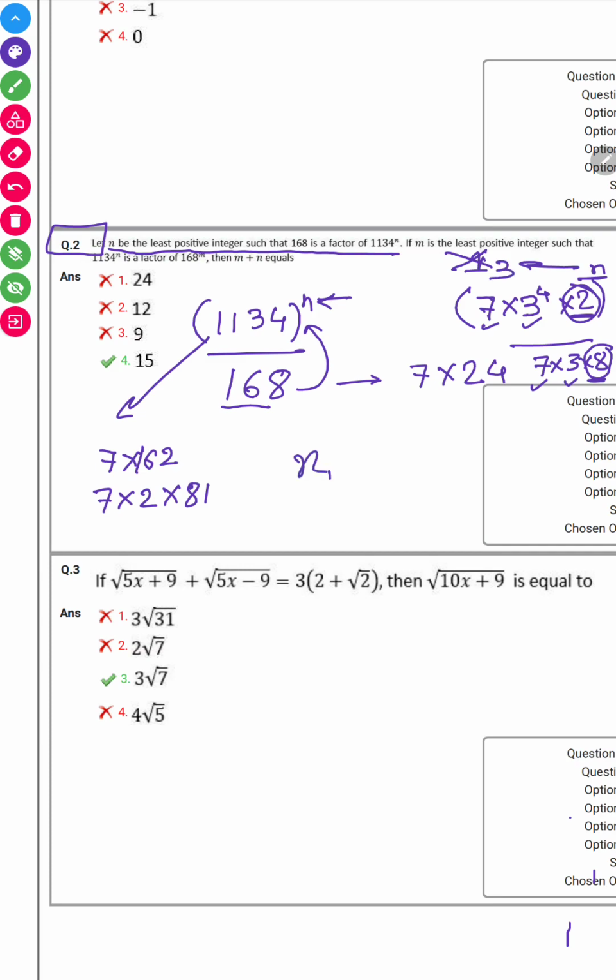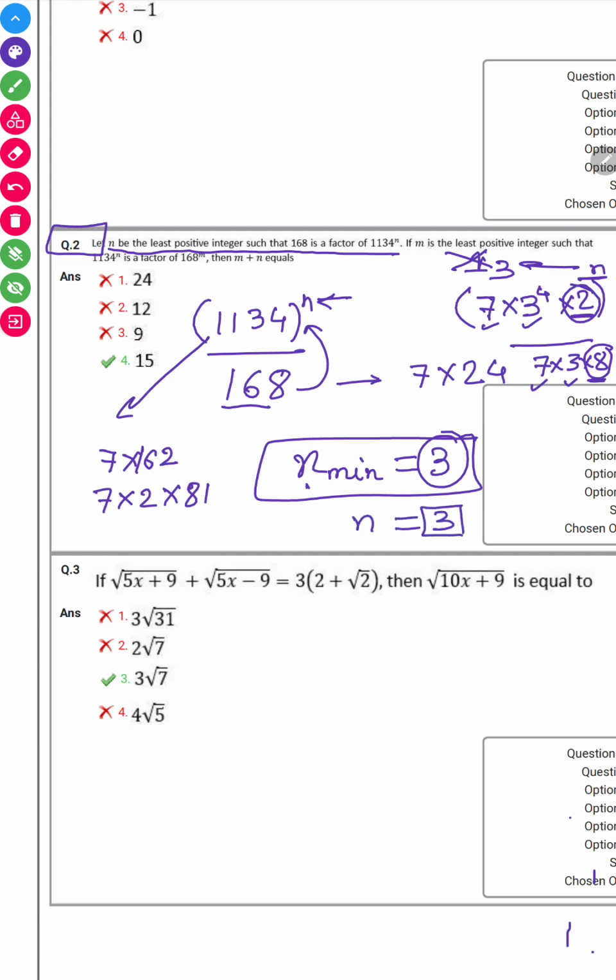So can I say the n minimum value is coming out as 3, or we can say the least integer such that 168 is a factor of 1134 raised to power n will be 3. And it is given that n is the least positive integer. So that means n has a confirmed value 3.